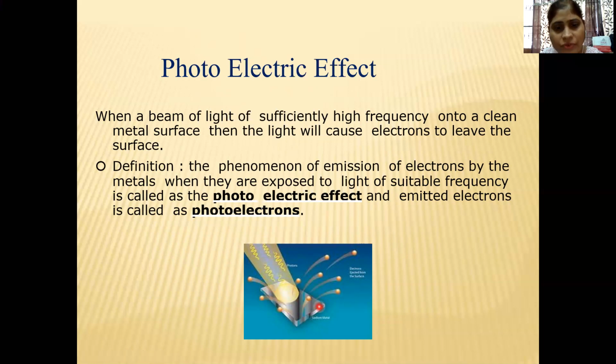The electrons take the energy from the photons, knock out of their covalent bonds in the valence band, and start moving freely. So these electrons now act as free electrons. This effect is called the photoelectric effect.